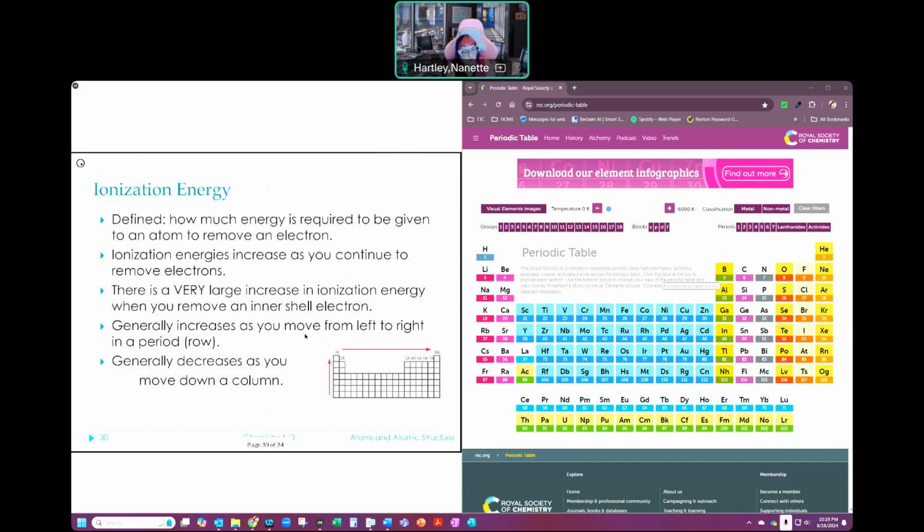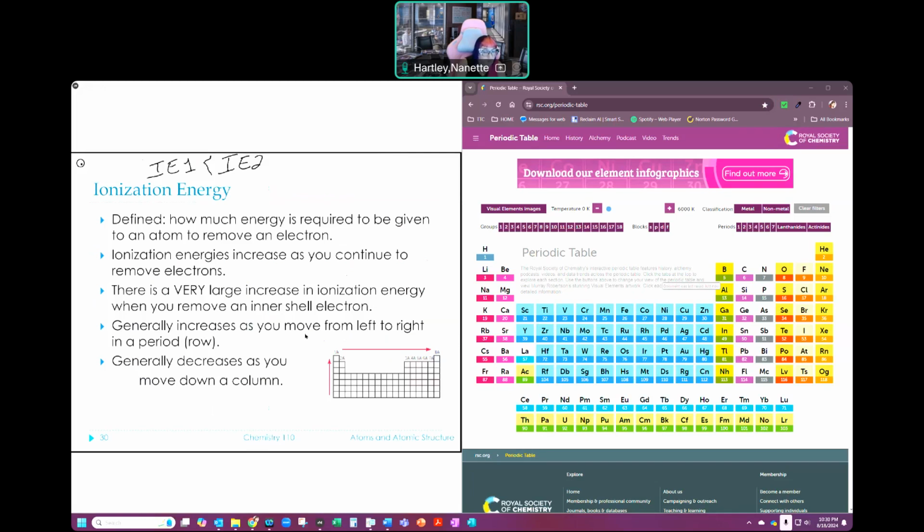We also have to talk about something called ionization energy. Now, ionization energy is how much energy is required to be given to an atom to remove an electron. So how much energy do I put in to yank off an electron? Ionization energies increase as I continue to remove them. So the first ionization energy is always smaller than the second. So if I take off 2 electrons, IE1 is the ionization energy for the first thing. The first removal is always smaller than IE2, which is the energy associated with pulling off the second electron. Ionization energies increase as you continue to remove electrons, so that's what we're talking about.